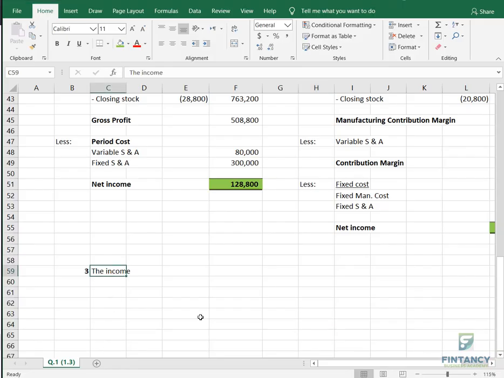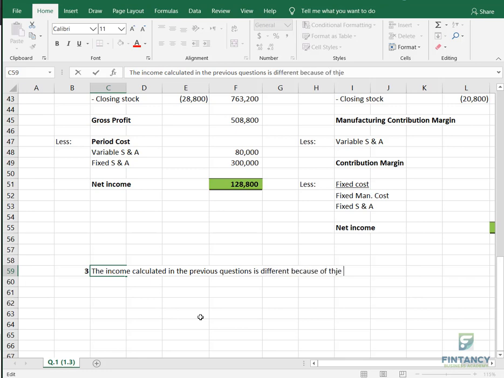Okay, so we say the income calculated in the previous questions is different because of the treatment of fixed manufacturing overheads under both methods, right?